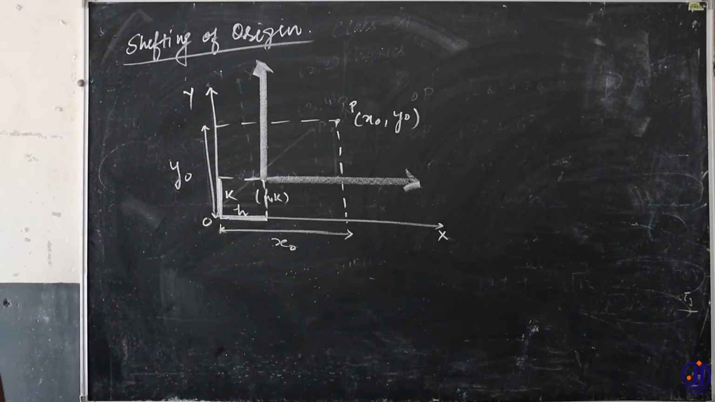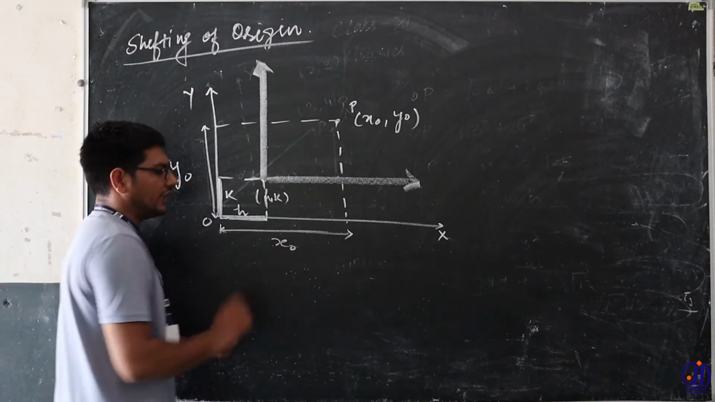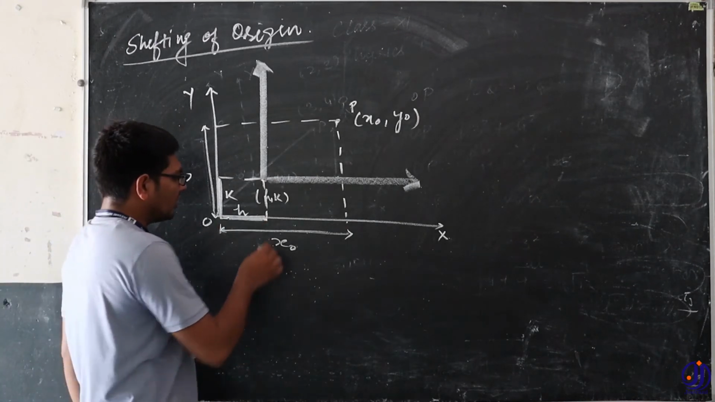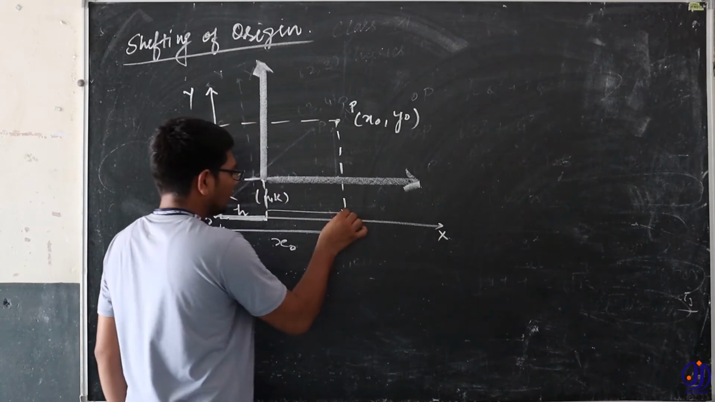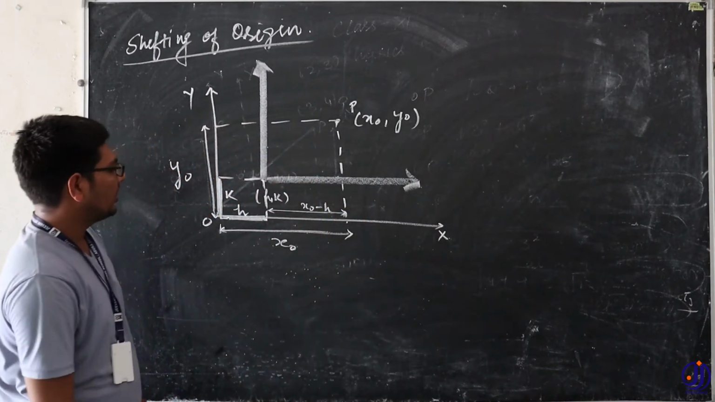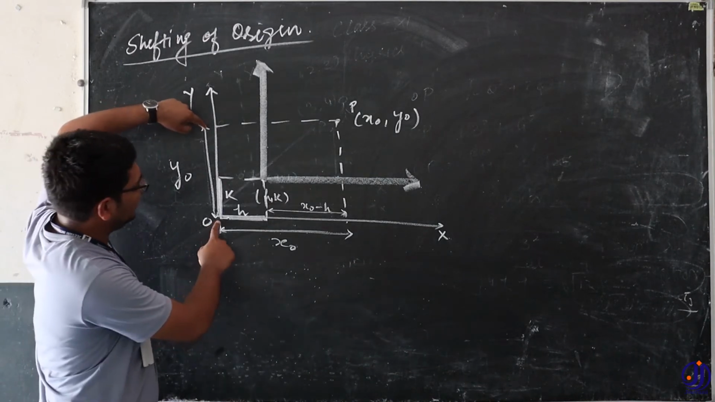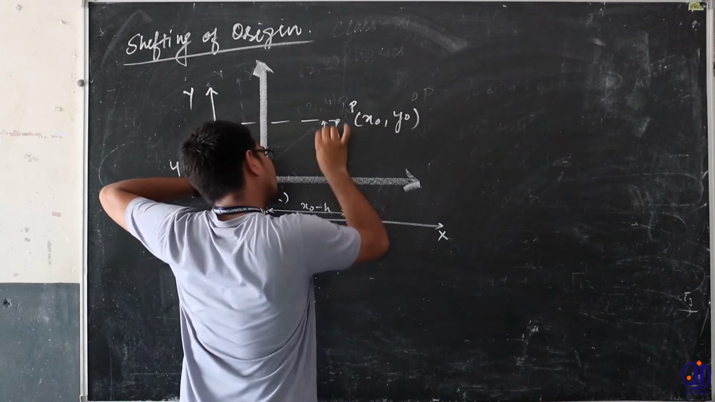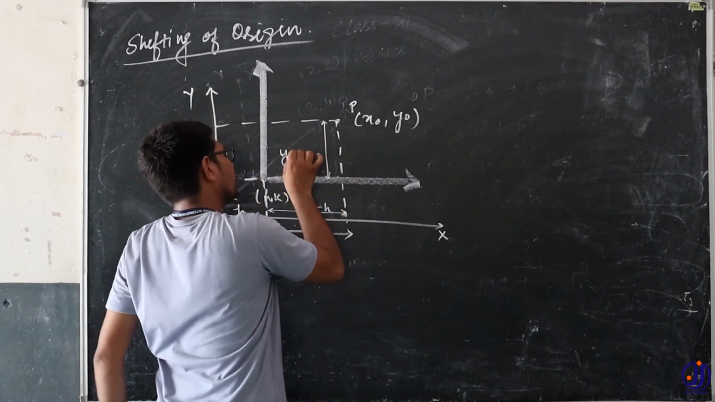Now already this distance was x naught unit. So this one h unit is left out. How much is left? It is left as x naught minus h. And already this unit was y naught, and k distance we have separated. Now this distance left is y naught minus k.